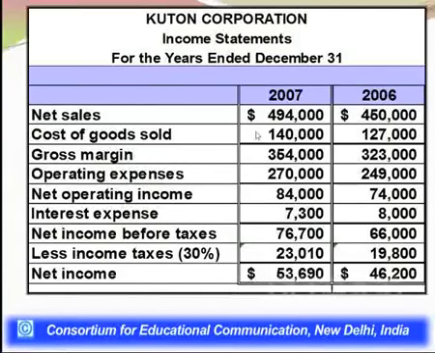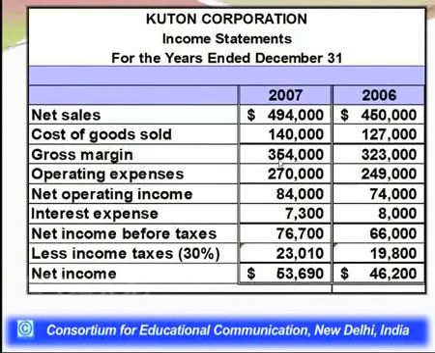And net sales were 494,000. We can easily assume that these net sales of 494,000 are after adjusting returns, and the 450 were in 2006. We are calculating ratios only for 2007, so I am referring to the net sales figure of 2007 only, right? So cost of goods sold for the company was 140,000, and that's how your gross margin is 354,000.